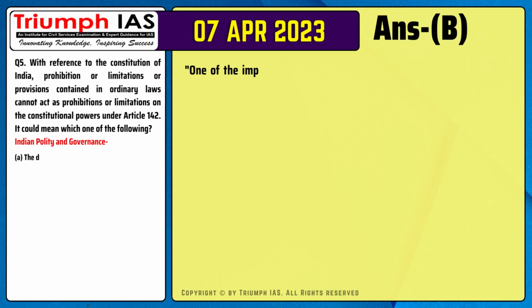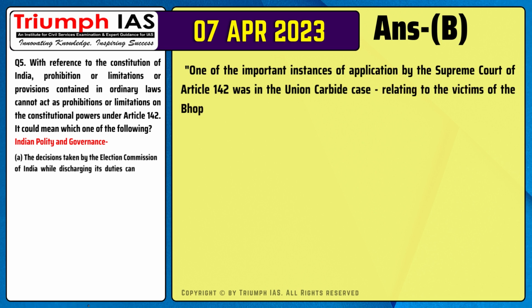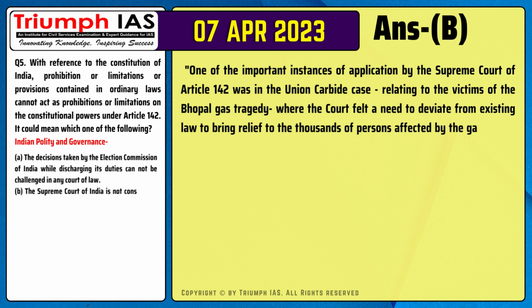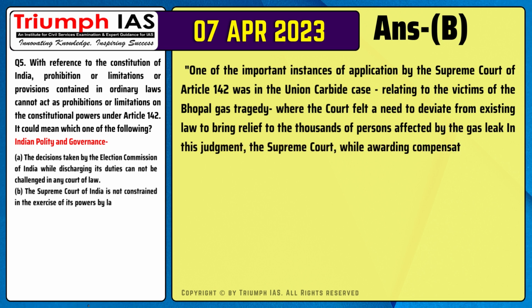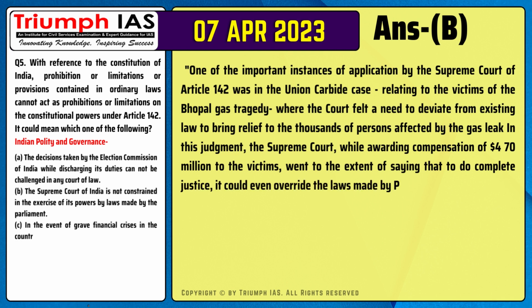The correct answer is option B. One of the important instances of application by the Supreme Court of Article 142 was in the Union Carbide case relating to the victims of the Bhopal gas tragedy, where the court felt a need to deviate from existing law to bring relief to the thousands of persons affected by the gas leak. In this judgment, the Supreme Court, while awarding compensation of $470 million to the victims, went to the extent of saying that to do complete justice, it could even override the laws made by Parliament.